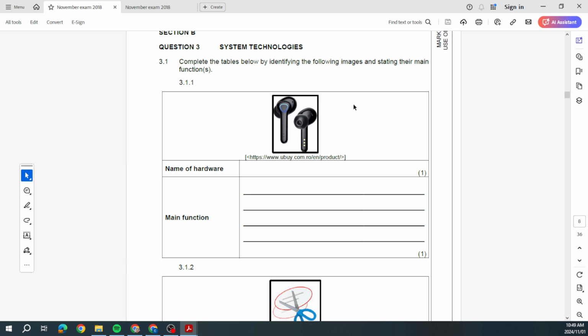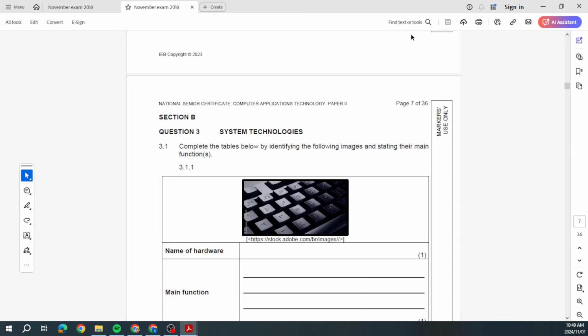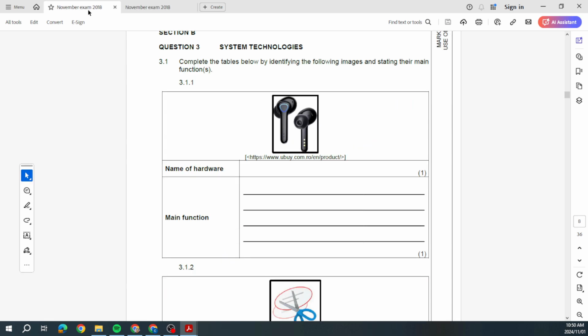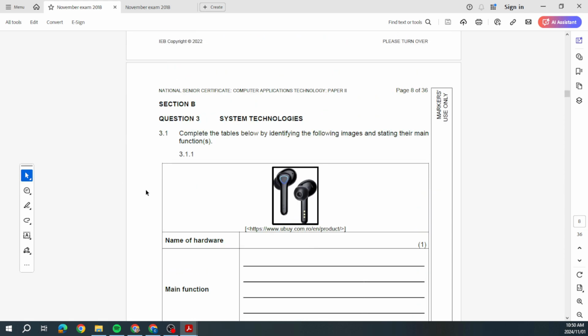But let me check what they wanted from us in terms of the 2022 marking guidelines, because that's also important. That was question 3.